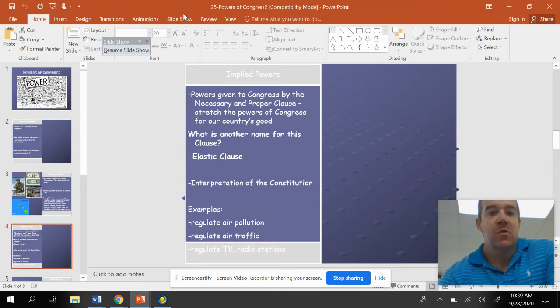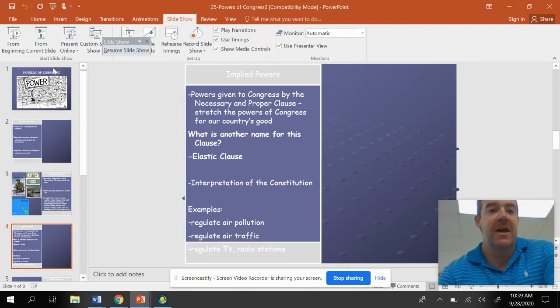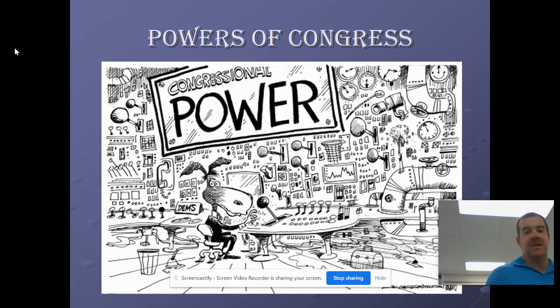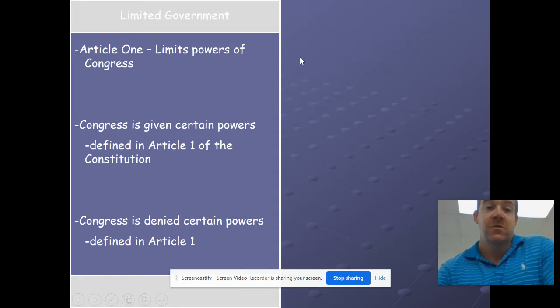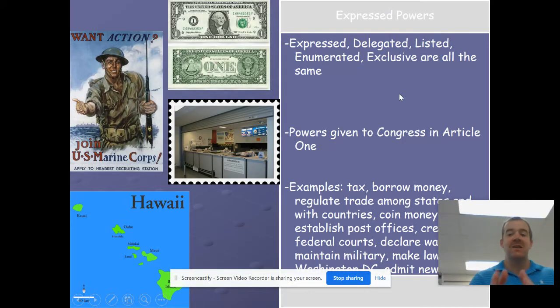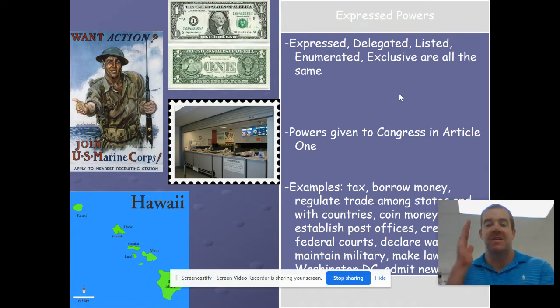You're welcome. We're going to look at the powers of Congress today, and I'm going to explain that to you. Remember, this whole unit is about the legislative branch, Congress, and the powers that Congress has. Article 1 sets up the legislative branch, but it does limit some of the powers of Congress, and it also gives or defines the powers that Congress has. So let's look at it. An express power is one that is specifically stated in the Constitution. Delegated, they're listed. It says it right there.